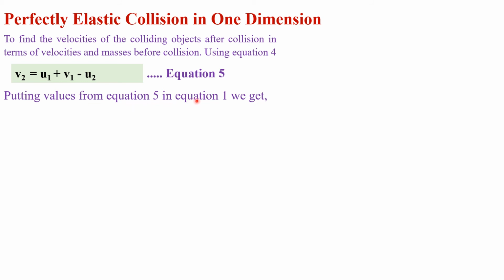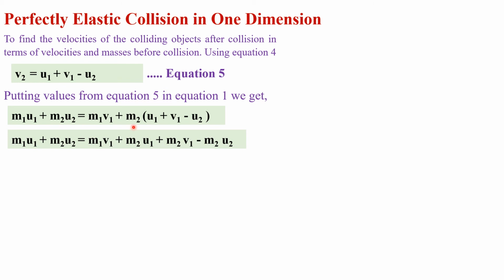Putting values from equation number 5 in equation number 1, we get m1u1 plus m2u2 is equal to m1v1 plus m2 into u1 plus v1 minus u2. This u1 plus v1 minus u2 is the value of v2, and we can multiply m2 with all the terms. We can multiply m2 with u1 and with v1 and with minus u2, and we get m1u1 plus m2u2 is equal to m1v1 plus m2u1 plus m2v1 minus m2u2.